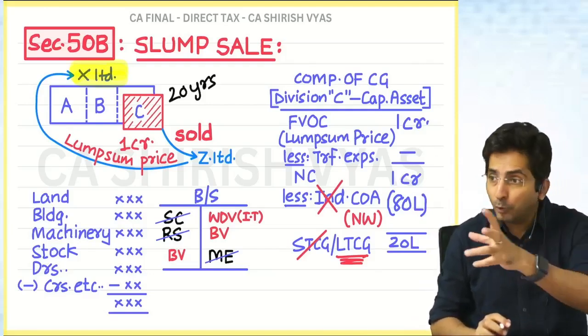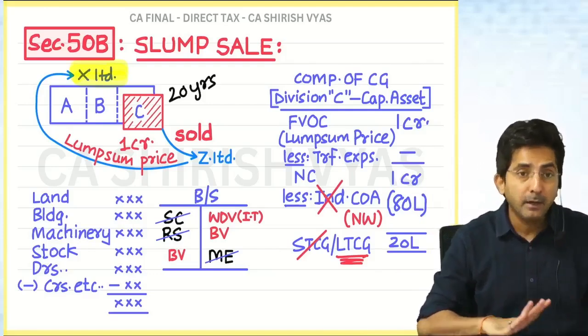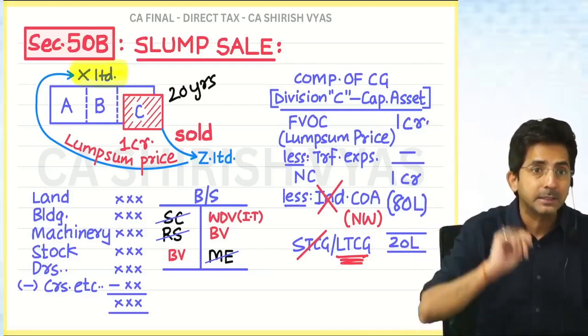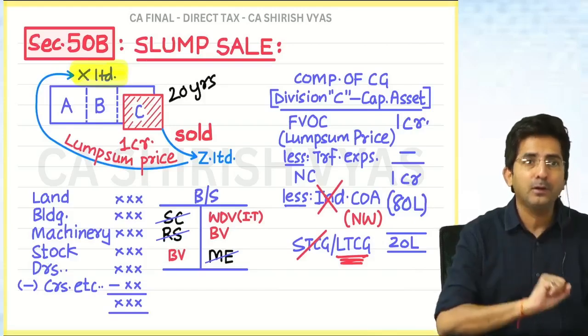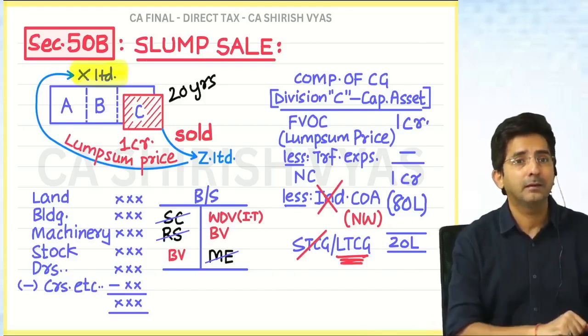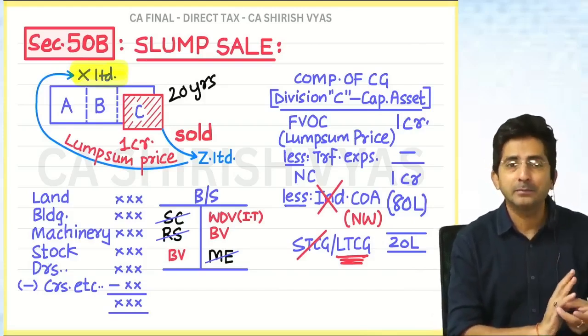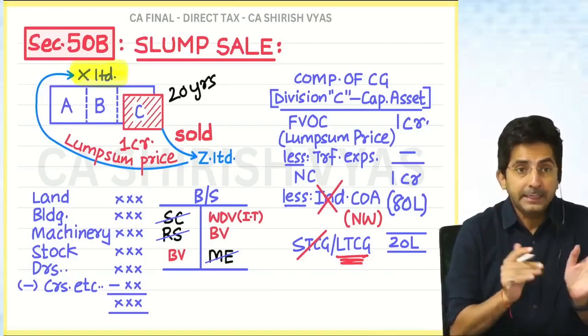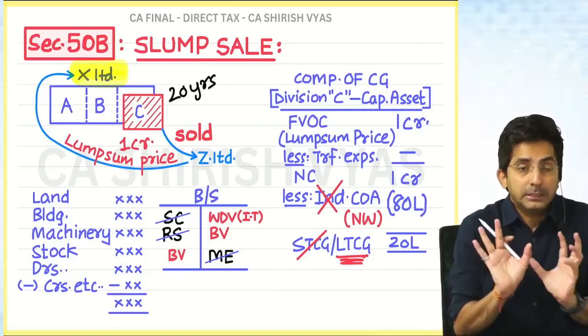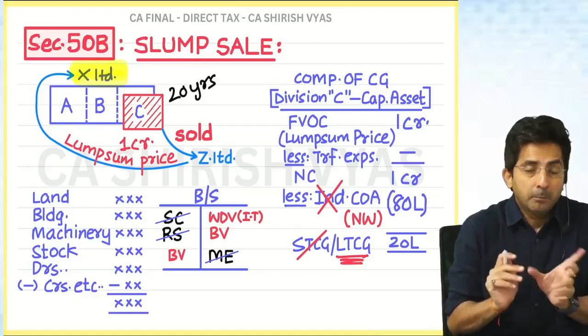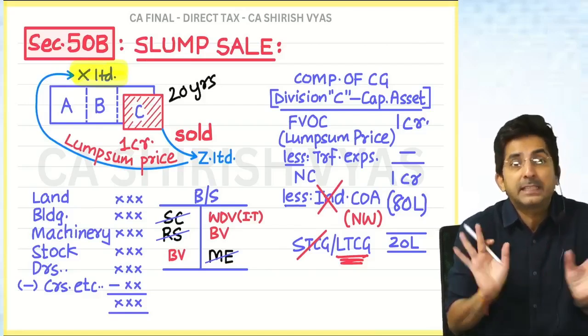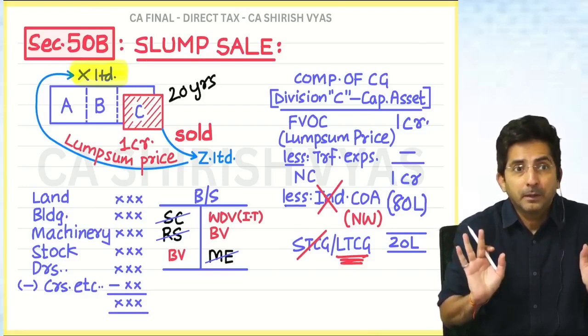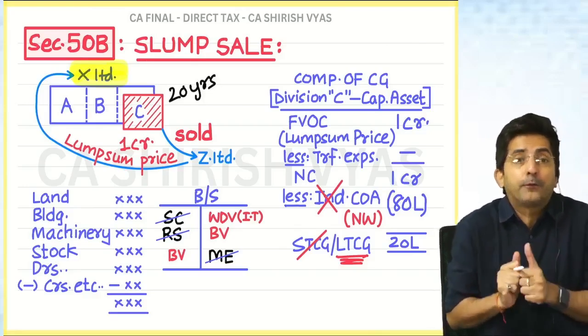That's why people do tax planning. Whenever a businessman is selling the business, he would prefer a slump sale. Slump sale looks beneficial, but the disadvantage is that indexation is not there. But generally, slump sale is preferred. Why?